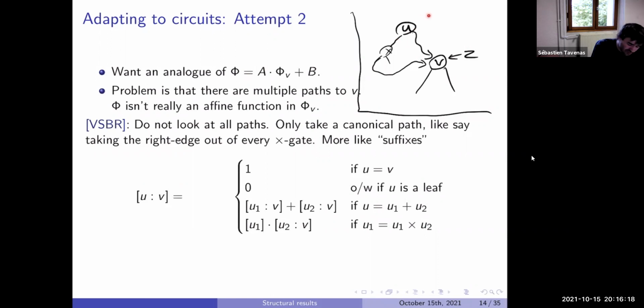So we look at U, only where the right path goes by Z, and we put the coefficient in front. Intuitively, it's what we want to do.